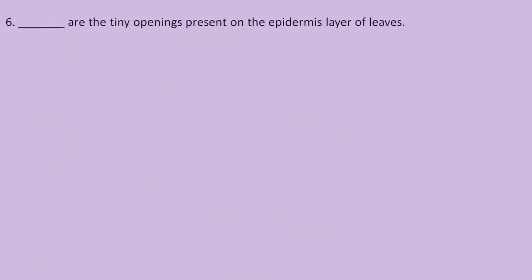Now let us move on to the next question. Question number 6. Dash are the tiny openings present on the epidermis layer of leaves. Here the options are option A, stomata, option B, guard cells. So what do you think? What should be the correct answer over here? Here the correct answer is option A, stomata. So stomata are the tiny openings found mainly on the lower epidermis layer of the leaves. One single opening is known as stoma.